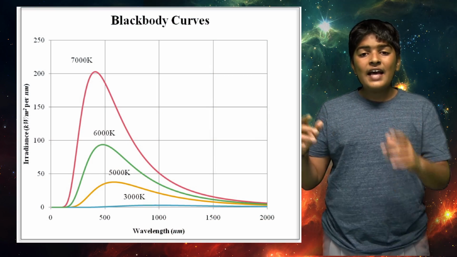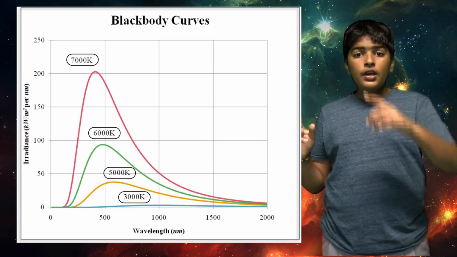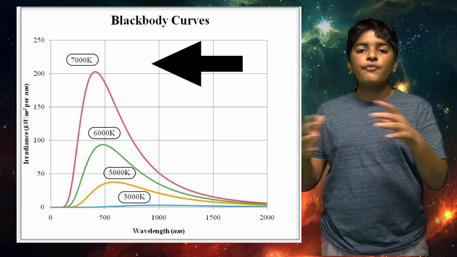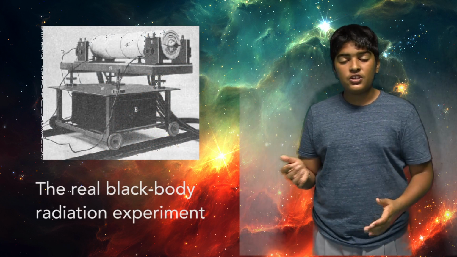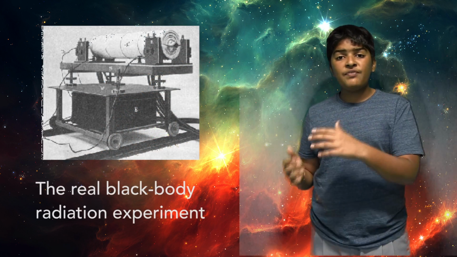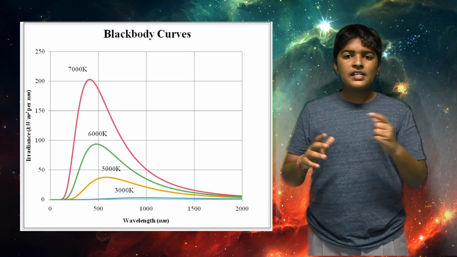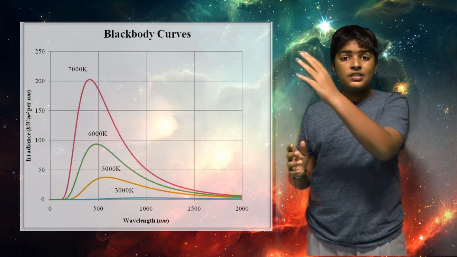So as you can see, as the curves have a higher temperature, the peaks of their intensity are at a lower wavelength or higher frequency. These curves were actually found with careful experimentation by measuring different wavelengths of electromagnetic rays against their intensities at different temperatures. But the problem was to find a solution in classical physics to map this curve.